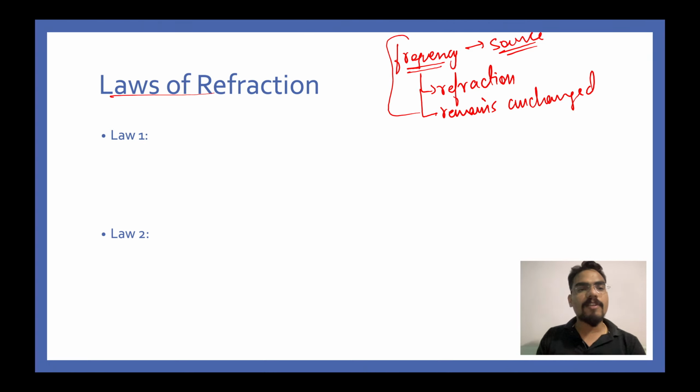Now coming to the topic of laws of refraction, the first law is pretty obvious and very simple.